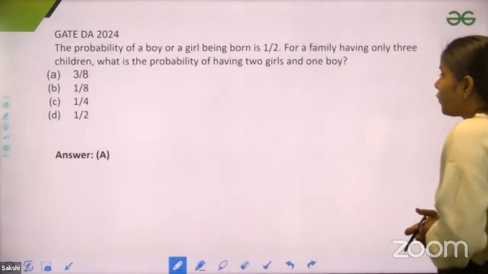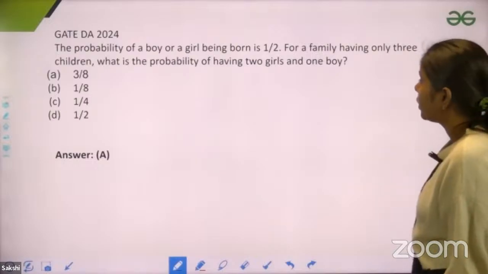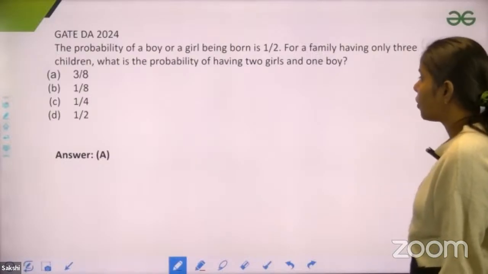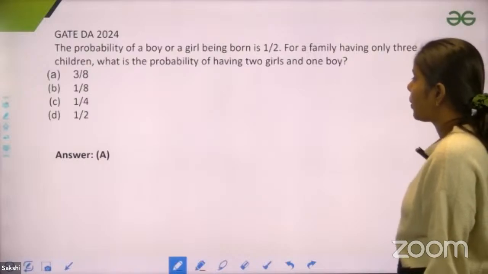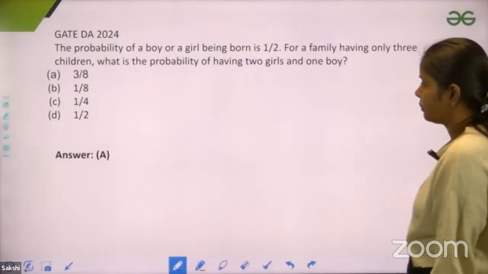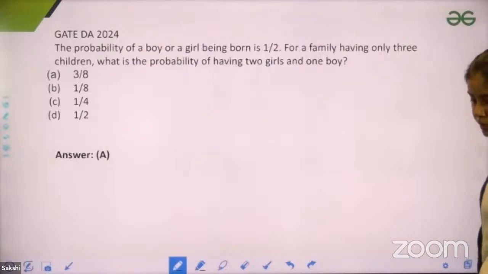The probability of a boy, this is again a question from GATE DA 2024. They are saying that the probability of a boy or a girl being born is 1/2. For a family having only 3 children, what is the probability of having 2 girls and 1 boy? So you have to find that. Just think about it. This is again a GATE question. Last year they asked it.